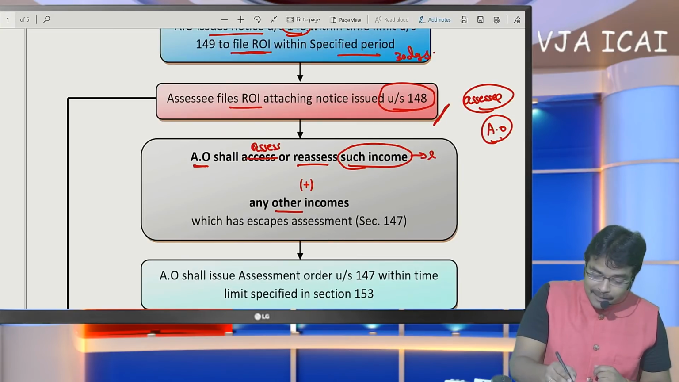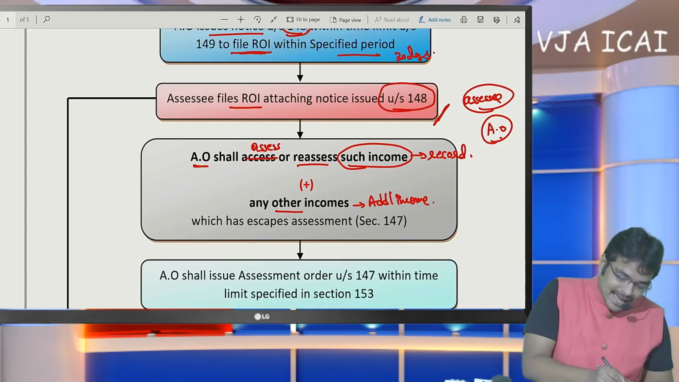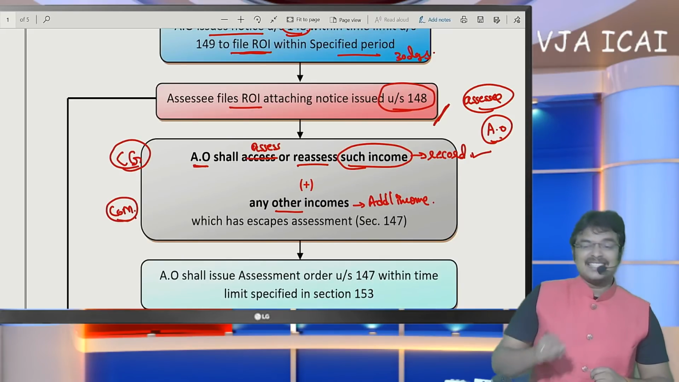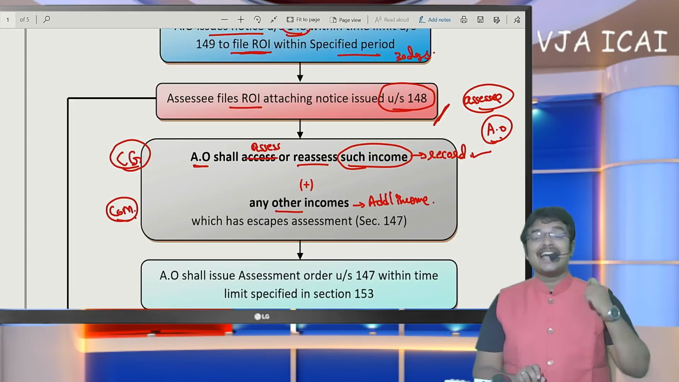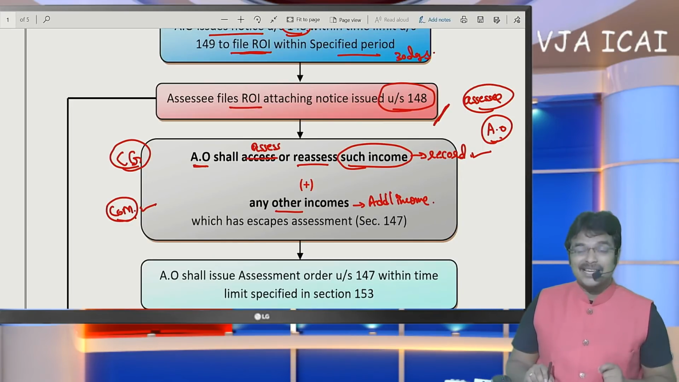Here, such income means the income in the record of the officer. Other income means additional income offered by the SSE. In my case, the SSE has capital gain and also commission. Capital gain is in the record of the department, but the SSE has also offered additional commission income. Now, whether the assessing officer can assess this commission?